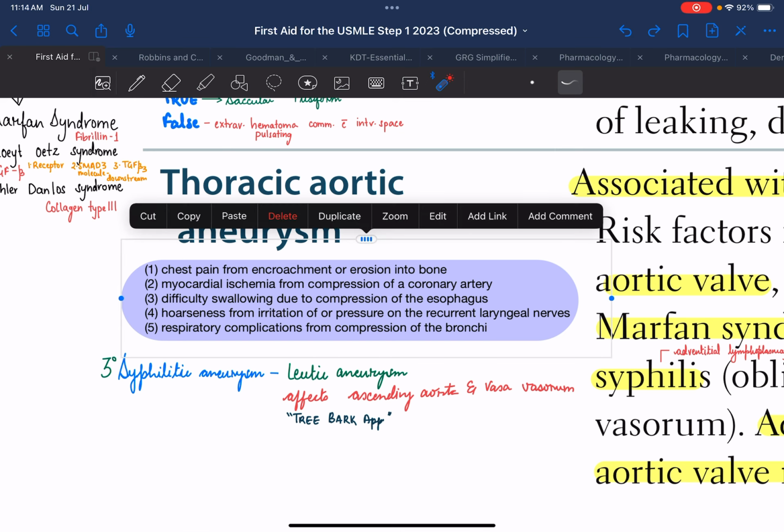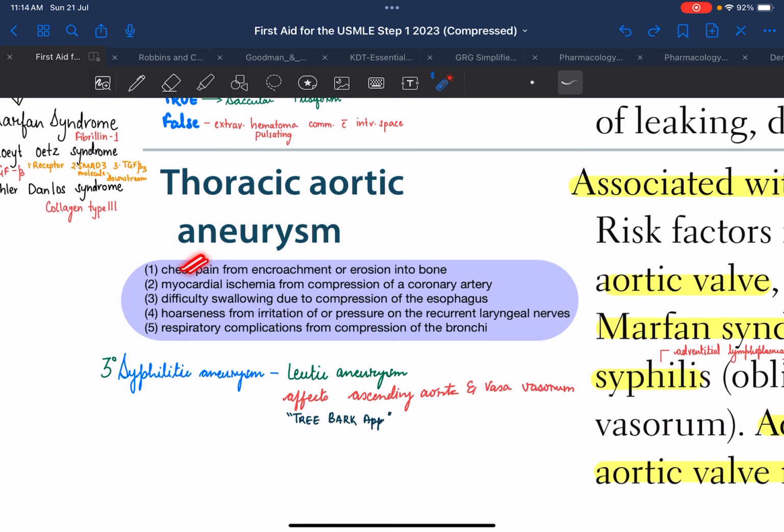So the patient can present with chest pain. Also, since it is in the thoracic region, there could be compression of a coronary artery, which could lead to myocardial ischemia. So the patient can present with symptoms relating to myocardial ischemia. Also, we know in the upper part of the thorax, the esophagus also comes down, right? So there could be dysphagia due to compression of the esophagus.